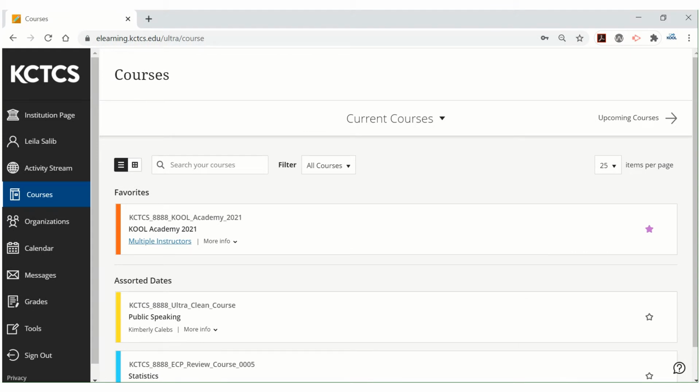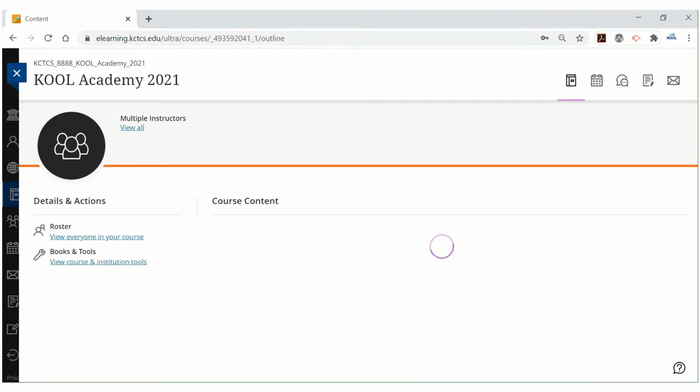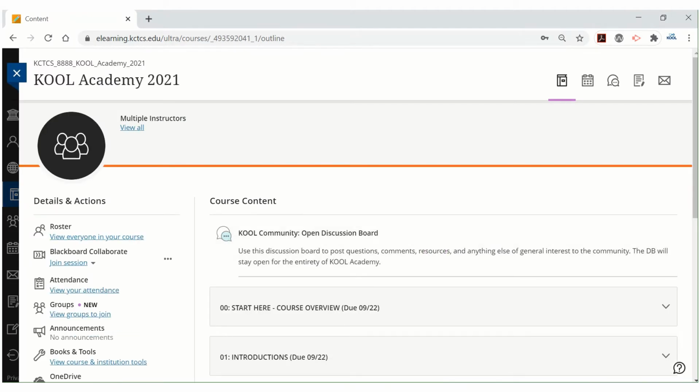So you found your course and you have it favorited. Let's go in and take a look around. Click on the course. And the very first thing you'll notice when you go into the KOOL Academy course is an open discussion board. This is an area for you to ask questions, post comments, anything that's of general interest to the community. And this stays open throughout the entire academy. So it's just one of the ways that we'll communicate with one another.